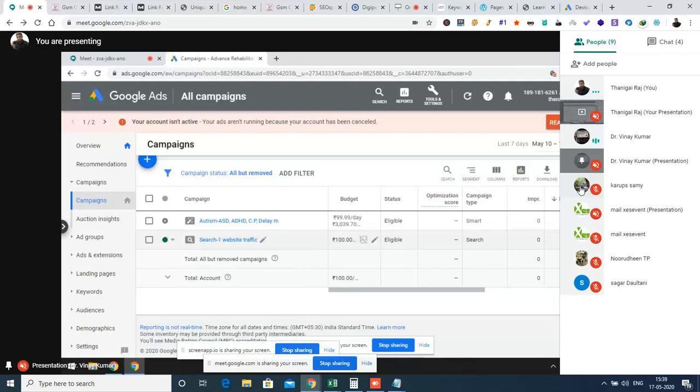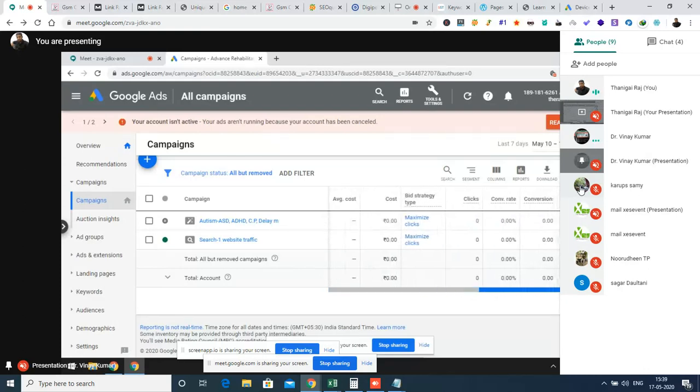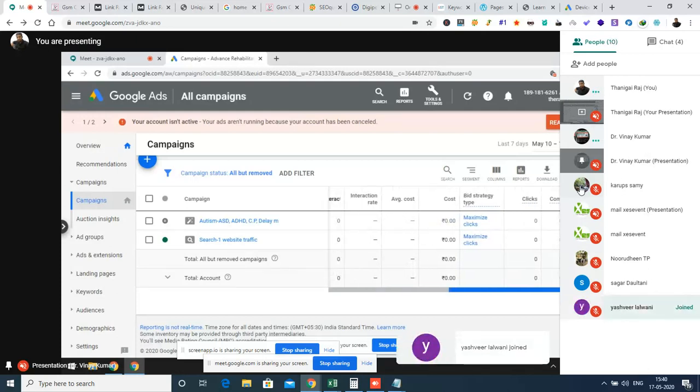Those are the data. Suppose the campaign is running, it will show you the average cost, the clicks, the conversions, and all those details.